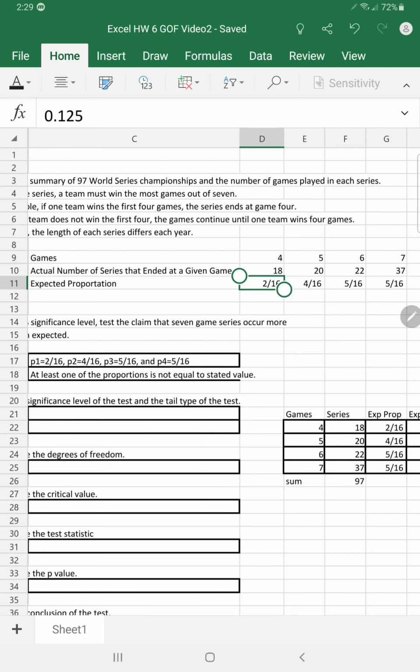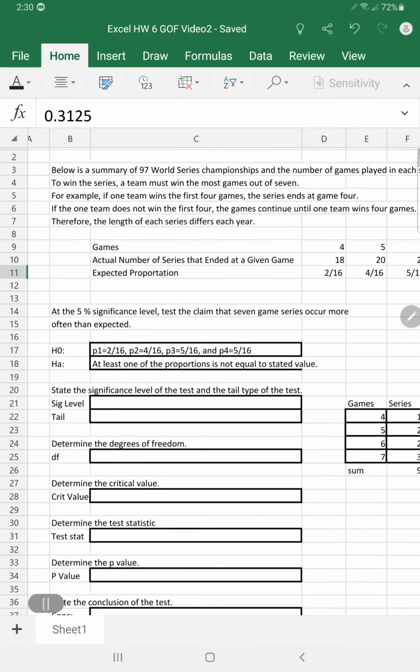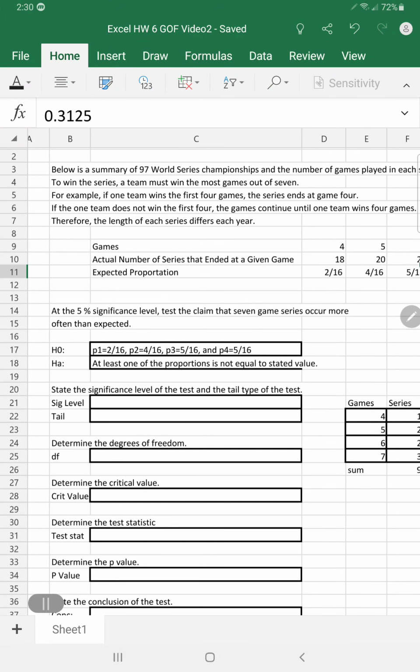So it's expected that 2 out of 16 times the series will end at game 4, and 5 out of 16 times that the series will end in game 7. So what we're going to do is do a goodness of fit test and test this claim. At the 5% significance level, let's test the claim that the 7-game series occurs more often than expected.